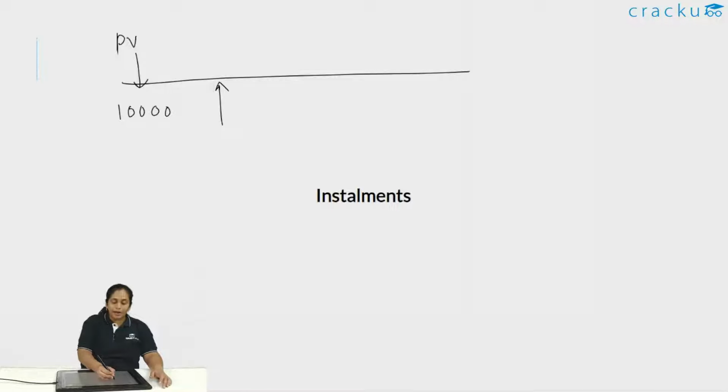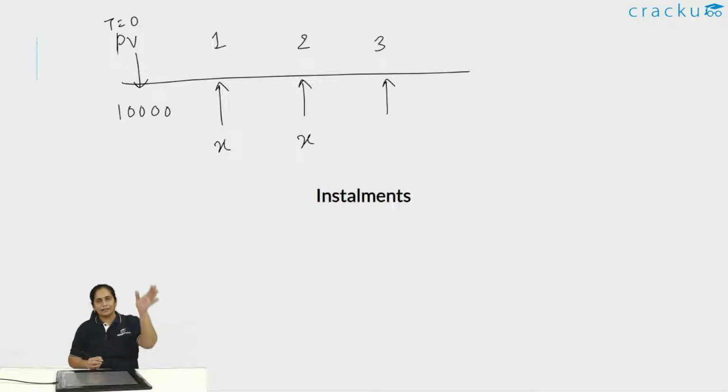Now when you pay back your EMI, suppose for 3 years, you pay back X at the end of every year for 3 years. This is at year 1, this is at year 2, and this is at year 3, and this is the start, at t equal to 0. At the start of the first year, you get 10,000 in your bank account. At the end of 1 year, you give X, at the end of 2 years, you give back X, and at the end of 3 years, you give back X. So these are equal installments. EMI is equal monthly installments, but you can have equal yearly installments also. Essentially, all of them will be equal.